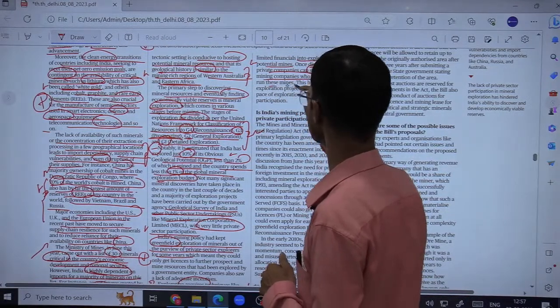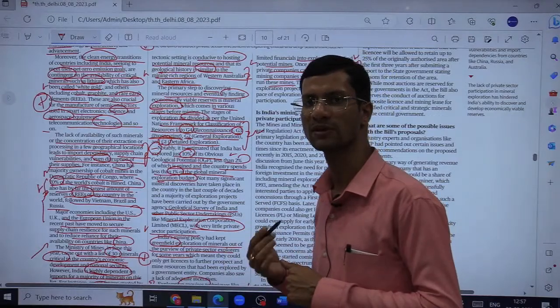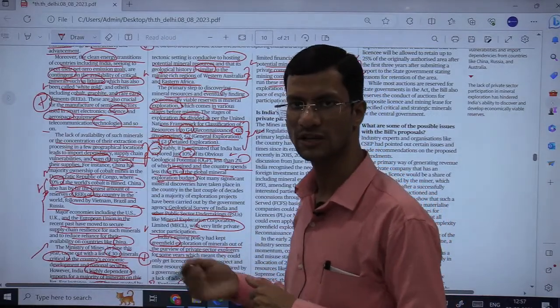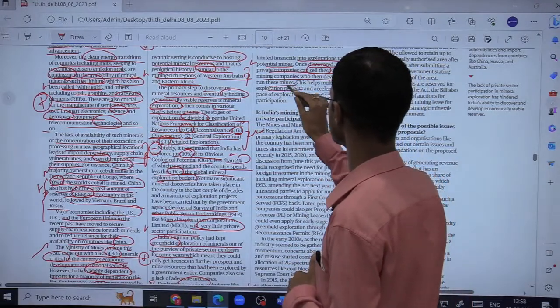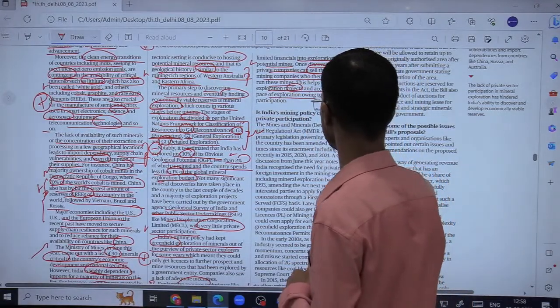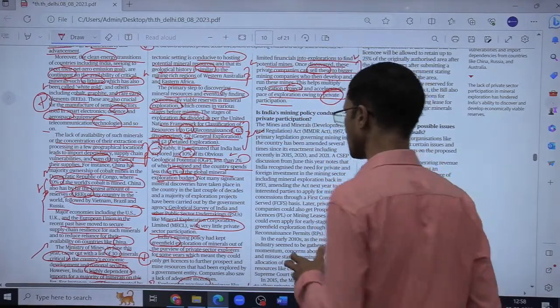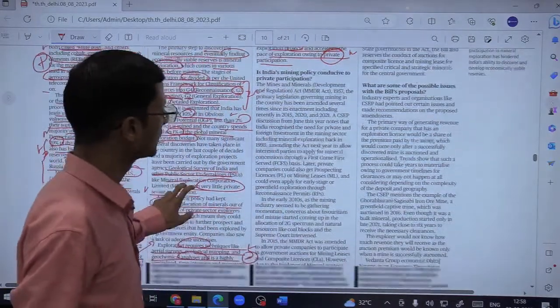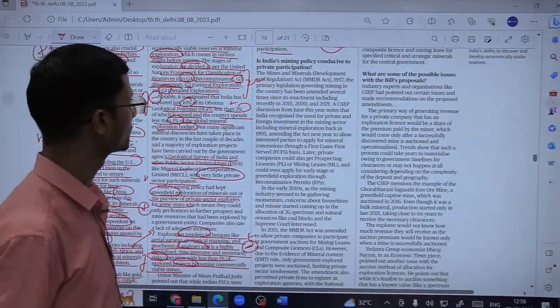So you can see there are different layers of exploration and selling of minerals in Australia, and particularly in other European countries. This helps multiply exploration projects and accelerate the pace of exploration owing to private participation. So this is the Australian model that we can think of imitating in India also. Fine.